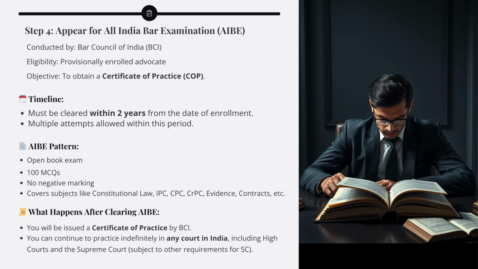Step 4. Appear for the All India Bar Examination, or AIBE. Conducted by the Bar Council of India, this exam is mandatory for all provisionally enrolled advocates to obtain a certificate of practice. You must clear the AIBE within 2 years of your enrollment, with multiple attempts allowed during this time. It's an open book exam with 100 multiple choice questions and no negative marking.